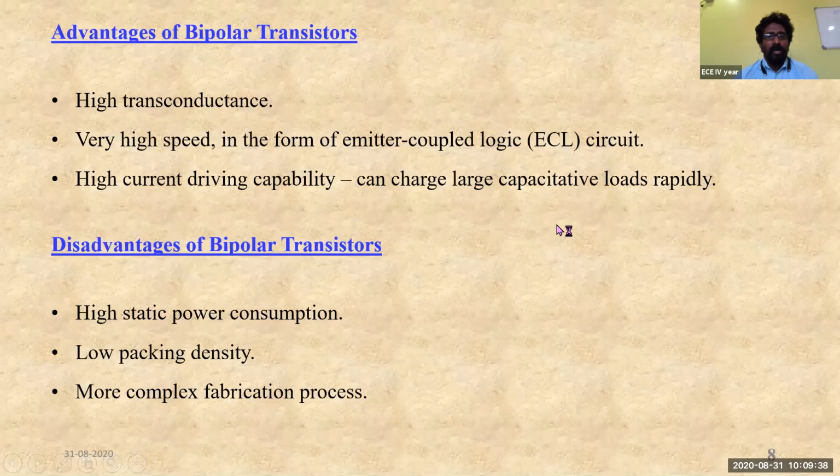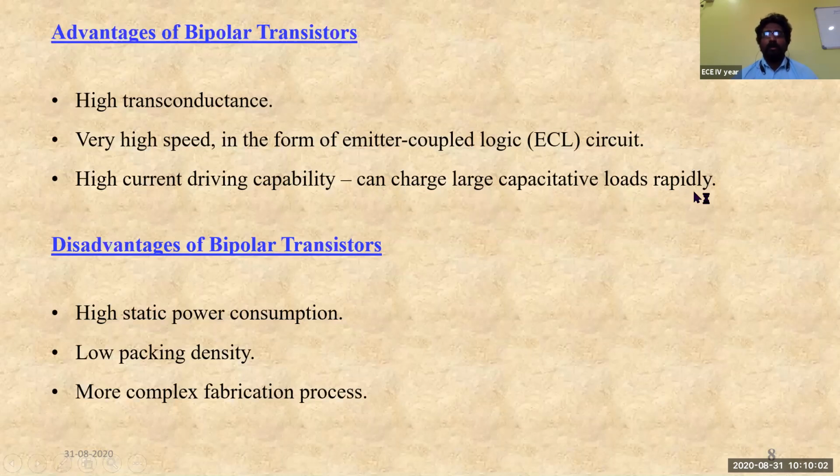If you're talking about charging large capacitive loads, what does it mean? If a large amount of capacitance has been formed at the outputs, it can easily charge it up and produce the output. Whenever a capacitance is fully charged, we say that our output is obtained. That's why it has high current driving capability, which means it can charge large capacitive loads very rapidly.